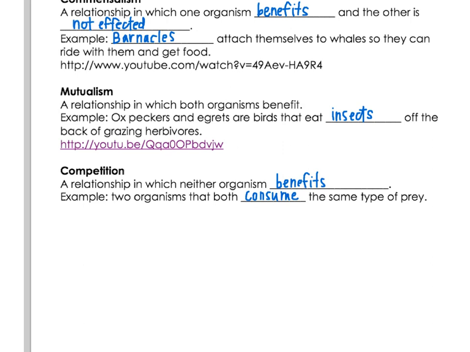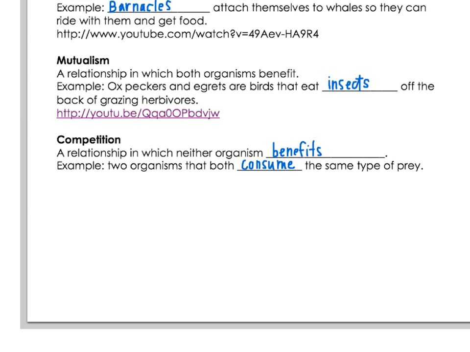The last relationship is called competition. This is a relationship in which neither organism benefits. And competition is one you're probably familiar with. It's something like when two organisms both consume the same type of prey. Neither of them benefits from this relationship because neither of them can get enough to eat because they're competing for it. So that's competition.